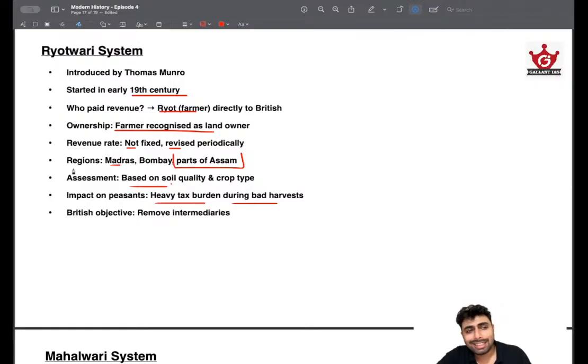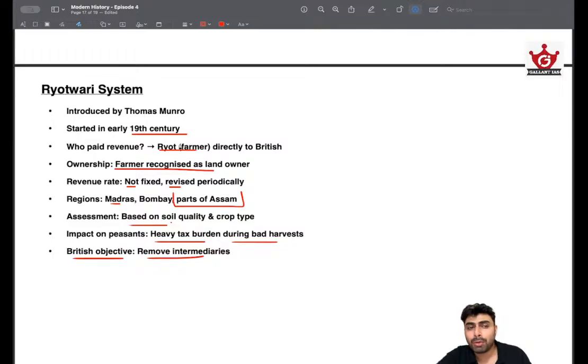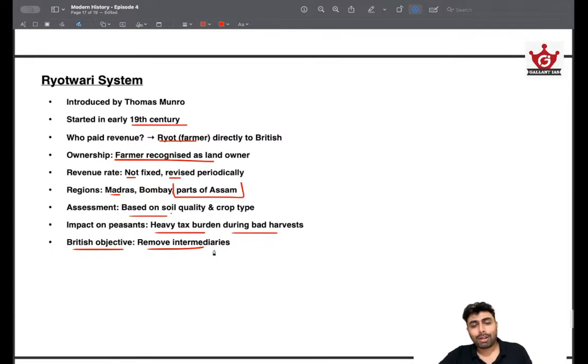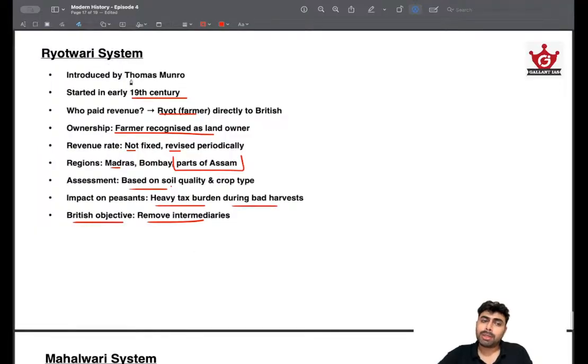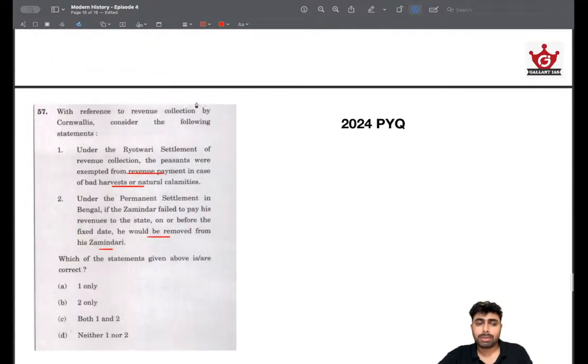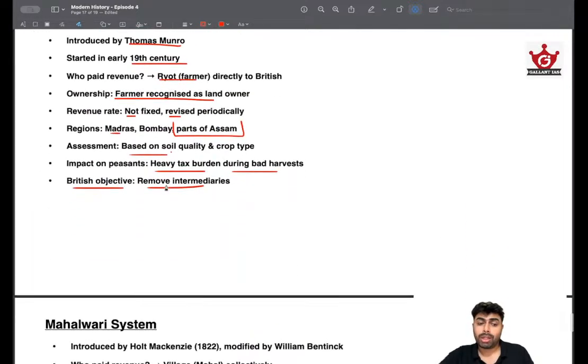And the reason why we had this Rayatwari system was that zamindars were very corrupt, and there were a lot of leakages in revenue collection happening with the zamindari system, and that's the reason why they moved on to a Rayatwari system. Not because they had anything in India's interest or the agriculture's interest, just that there were a lot of leakages happening. They thought that it's better to have another system in place. So that's about Rayatwari system, introduced by Thomas Munro and Reed. Okay, remember these two names. Alexander Reed and Thomas Munro. So they were associated with Rayatwari system.